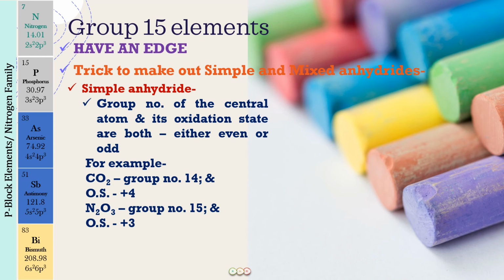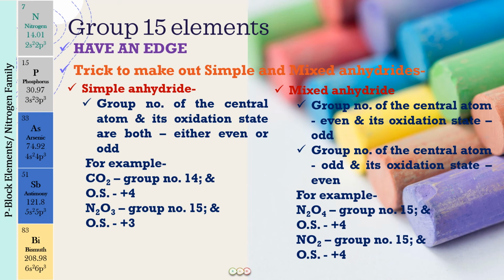And then what will be a mixed anhydride? Well, it will be the opposite. When the group number of the central atom is even and the oxidation state is odd, or the group number of the central atom is odd and the oxidation state is even, then it will always be a mixed anhydride. For example, N2O4: nitrogen is a group 15 element, the oxidation state is +4, so this will be a mixed anhydride. So you can now find the answer to your question.